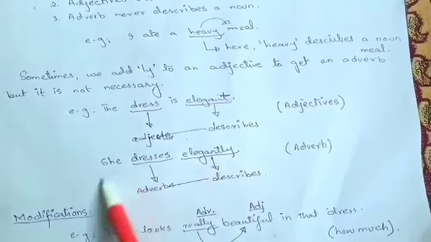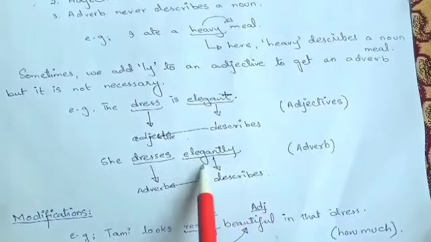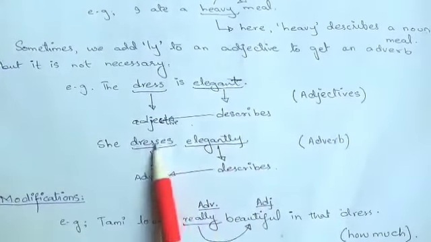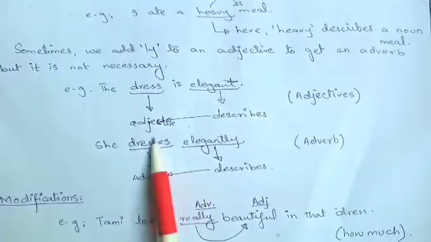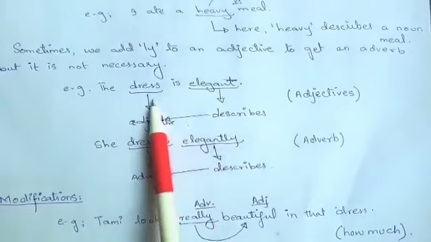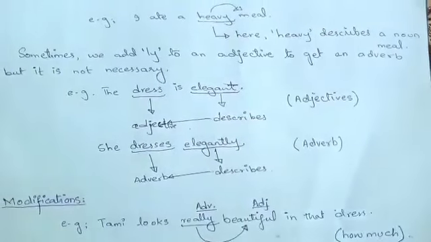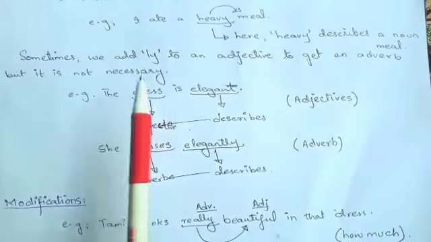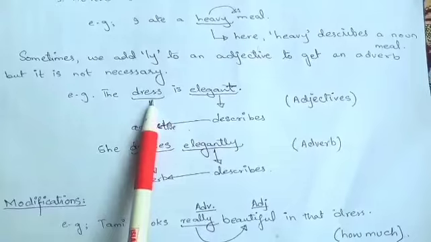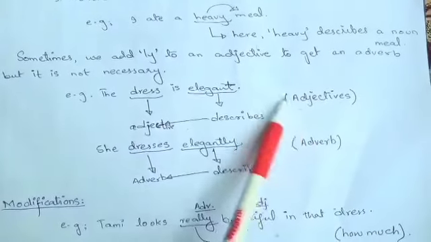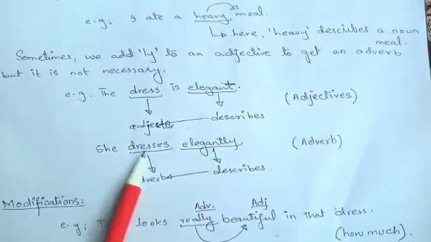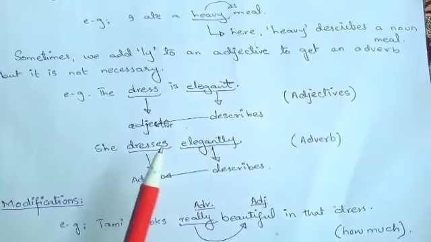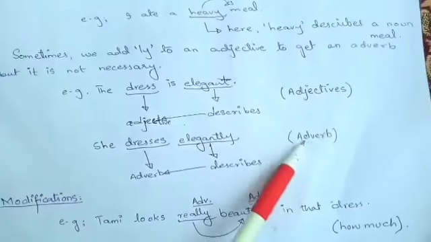So this example shows that this word is an adverb because it tells us more about a verb. Whenever you find the quality of an action, or more information about a verb, that will be an adverb.